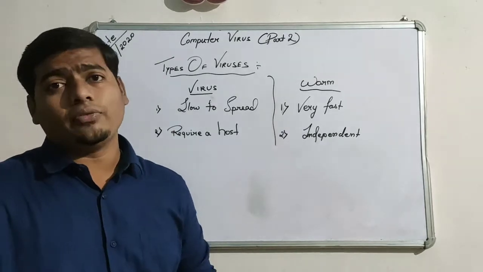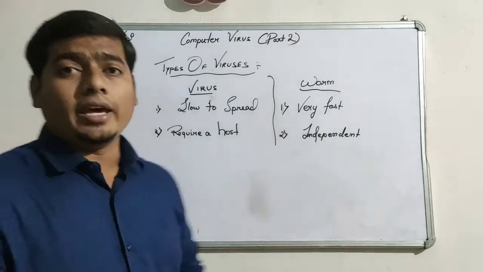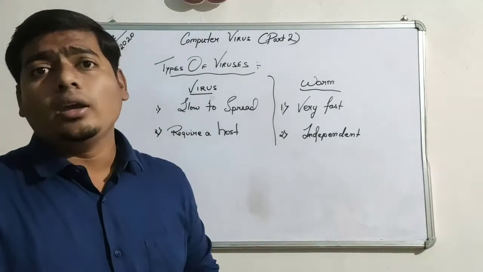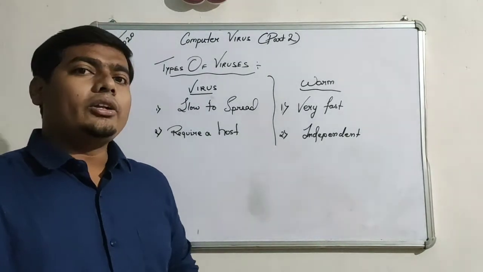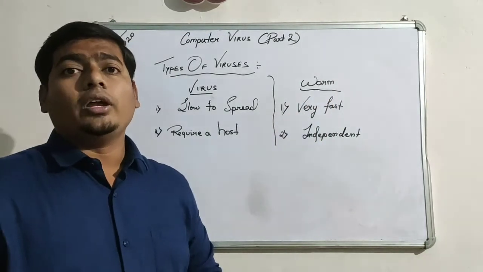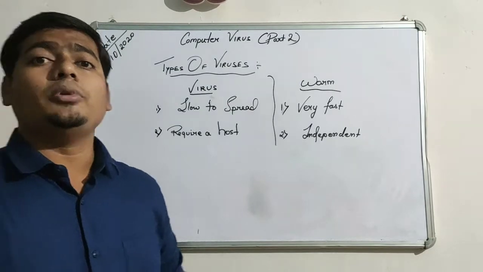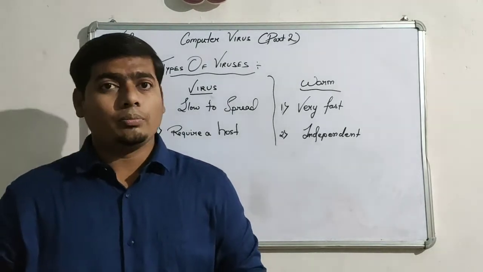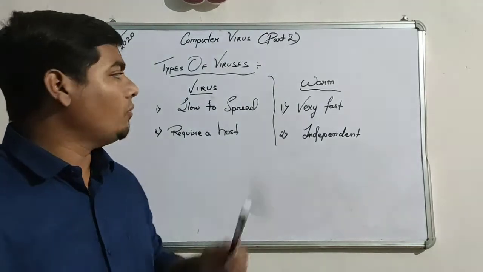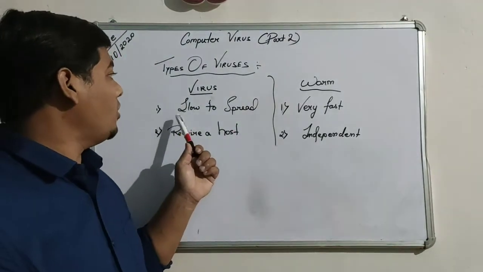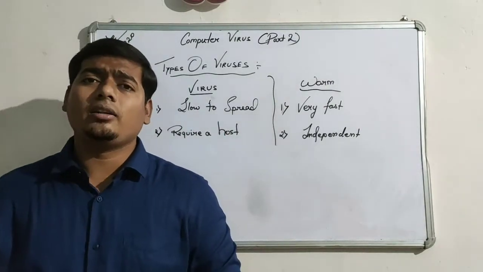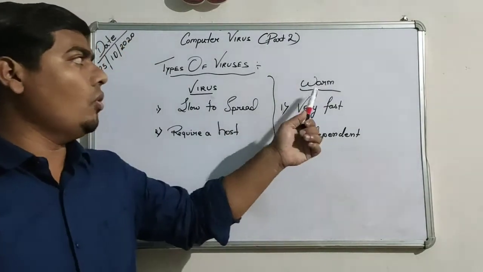Before going to the types of viruses, you know what a virus is? A virus is a software which disturbs the normal functioning of a computer, right? Like that, there is one more software which is named a worm, and a worm is also a software which disturbs the normal functioning of a computer. But they both have a thin difference between them. The first difference is speed of spreading. Viruses are a little bit slow as compared to worms.